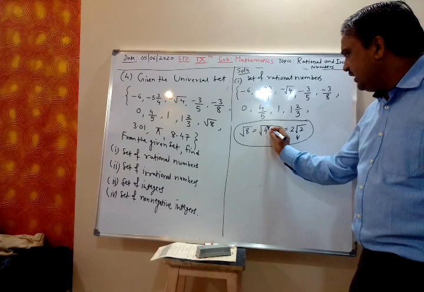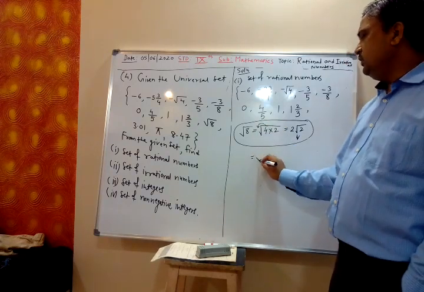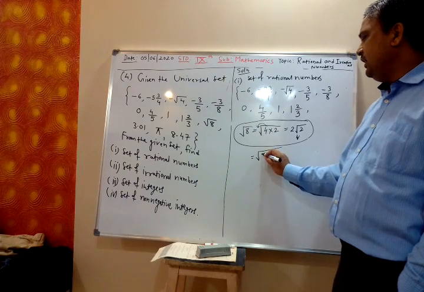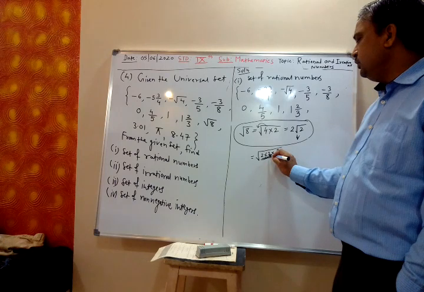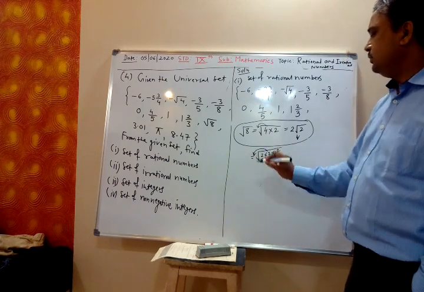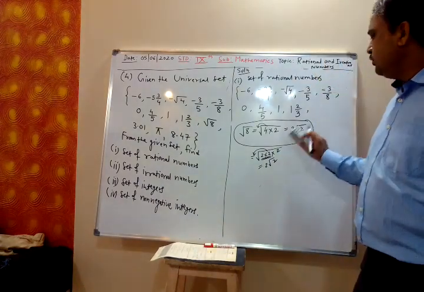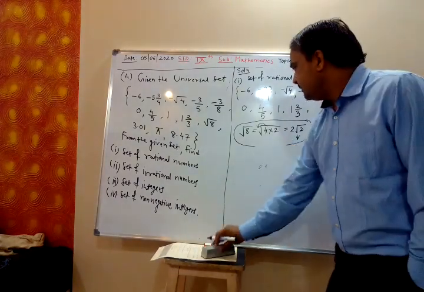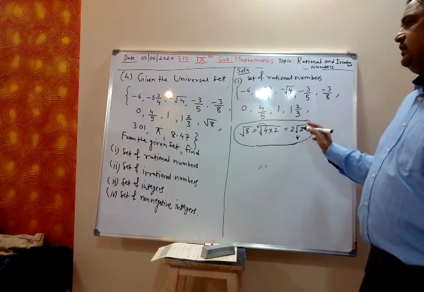Because this 4 I have taken outside, no? In square root, the 4 I can write as 2 into 2, into 2. This pair 2 into 2 I can take outside once, 2. So that is 2 root 2, and because of this root 2, it is not a rational number.